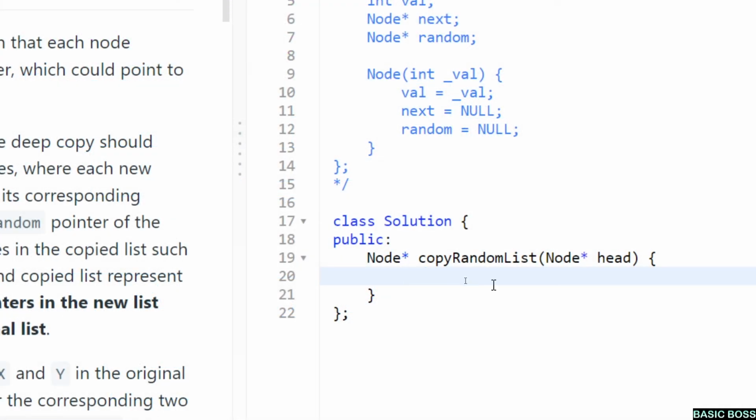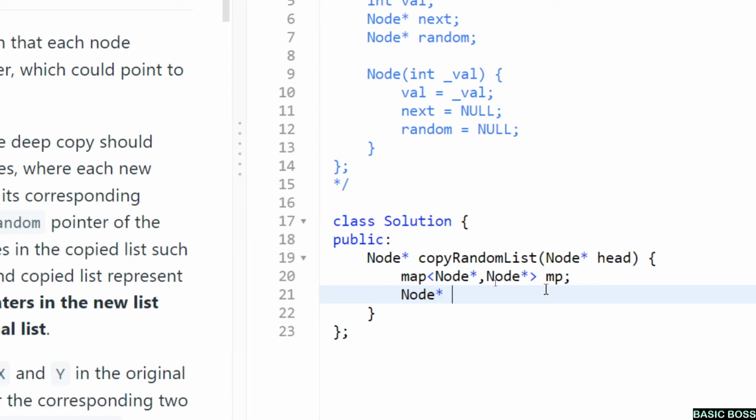So first we'll be creating a map. This map will be used to have a correspondence between the old node and the newly created node. Let me define a temporary pointer. I'll be using this temporary pointer to iterate through my original linked list. So let me iterate through the original linked list.